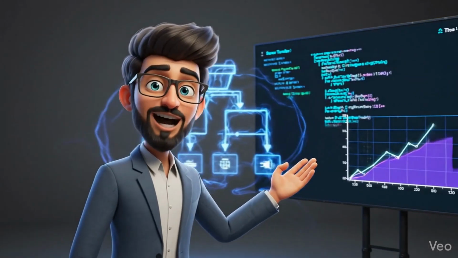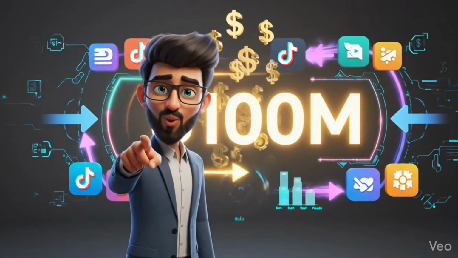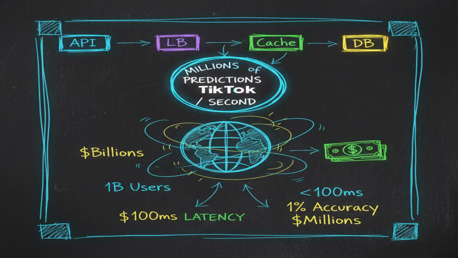Let's dive into TikTok's ad click prediction system and understand how a 1% accuracy improvement equals $100 million in revenue. TikTok serves ads to over 1 billion users, generating billions in revenue. A 1% improvement in ad click prediction accuracy can translate to hundreds of millions of dollars in additional revenue. To achieve this, TikTok needs to make millions of predictions per second with a latency budget under 100 milliseconds.